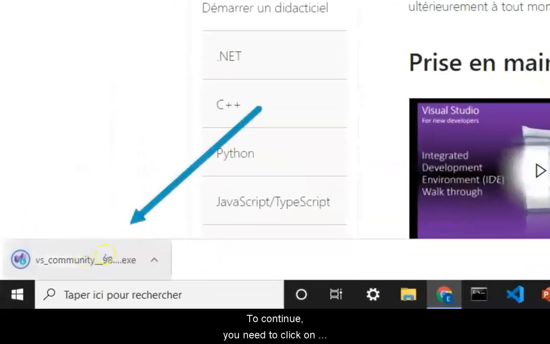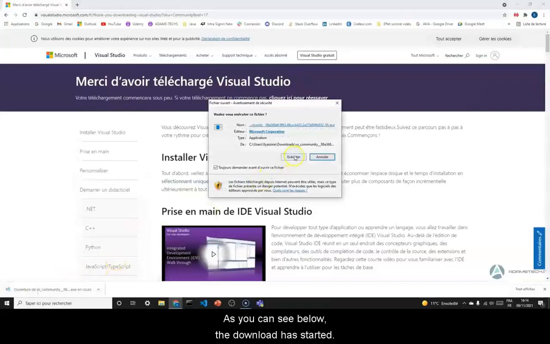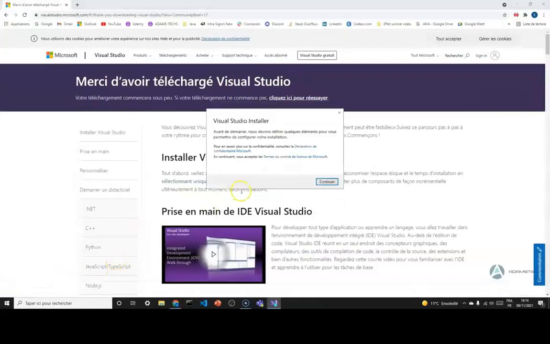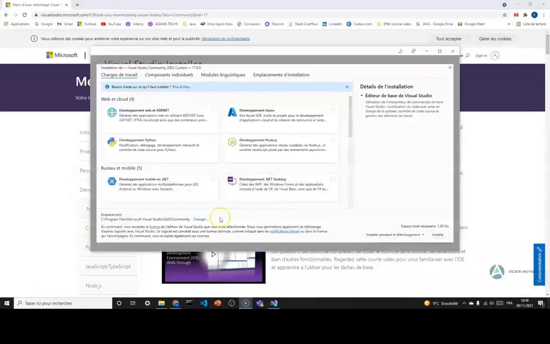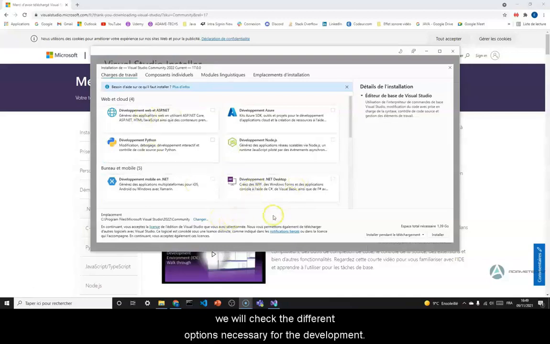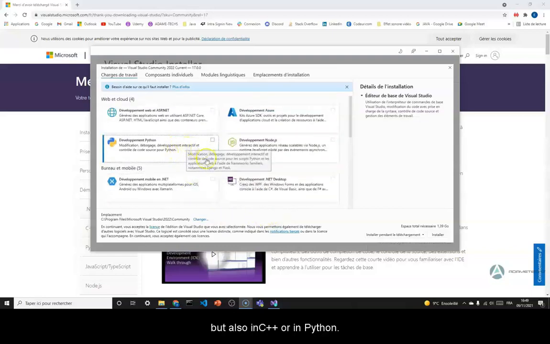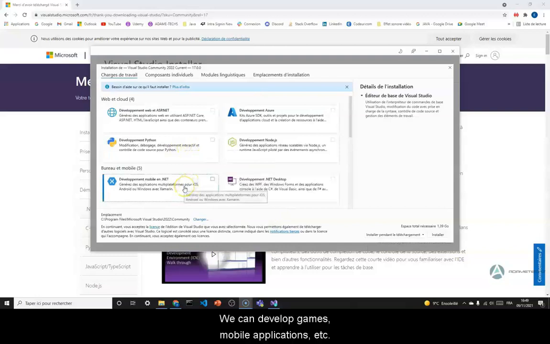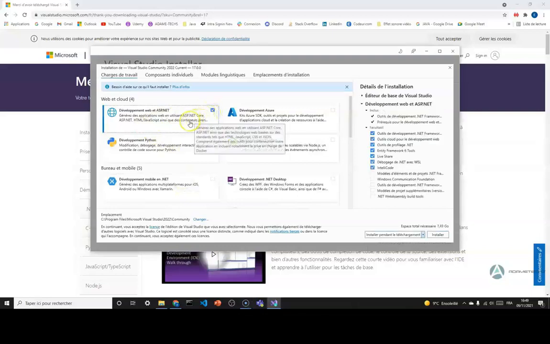So, I'm going to click on the first link. To continue, you need to click on Download Visual Studio. As you can see below, the download has started. Click on the download and press on Run, and finally press on Continue. Before installing Visual Studio, we will check the different options necessary for the development. With Visual Studio, we can develop in C#, but also in C++ or in Python. We can develop games, mobile applications, etc. We will check only the options that we need.